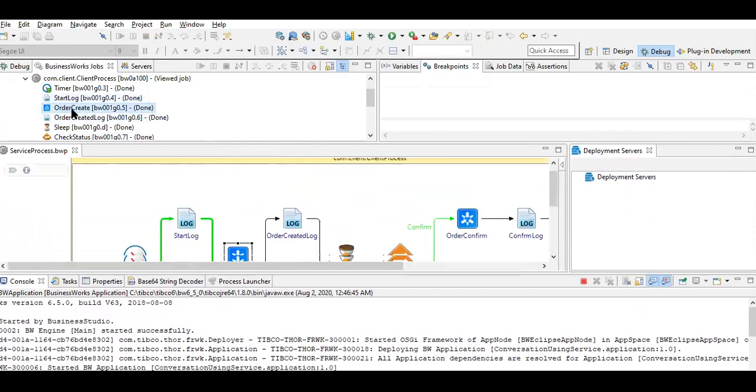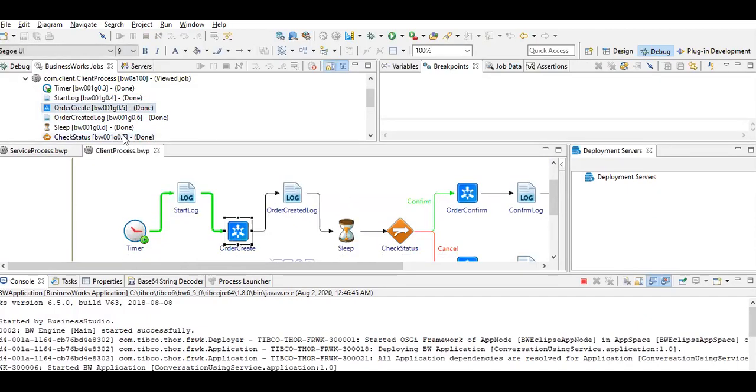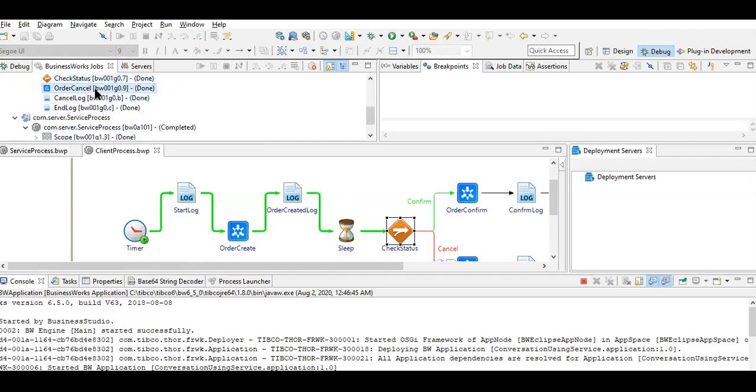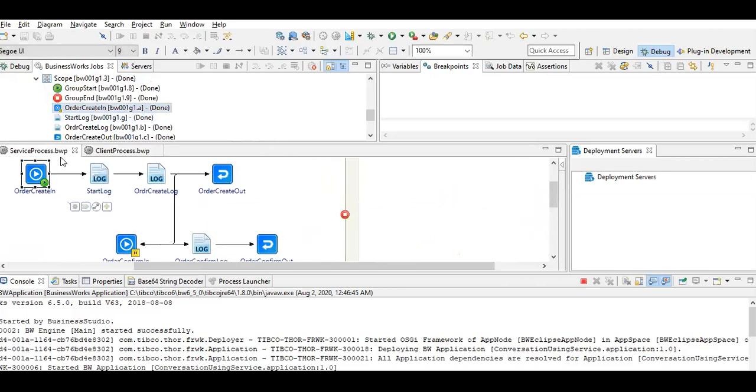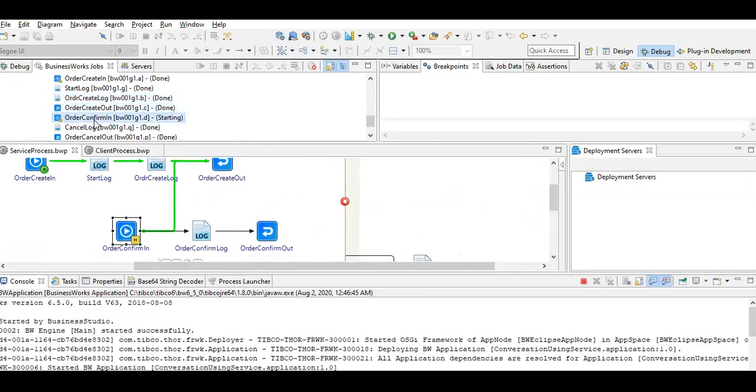So client order created, we are good. Now from the order created log, it is sleeping, checking the status, and going to create the order cancel. So how is that happening at the server end? Order created, executed. After that, you can see the order created response. Now it is order confirmed. So you can see here the order is confirmed.